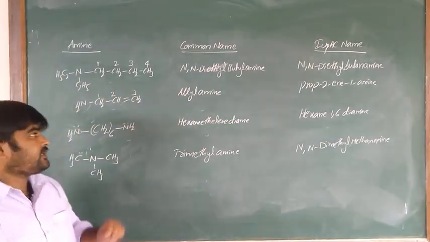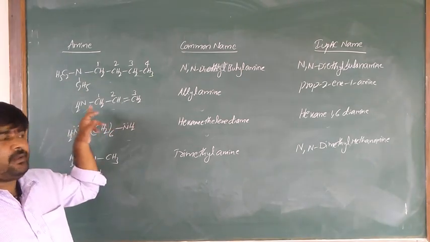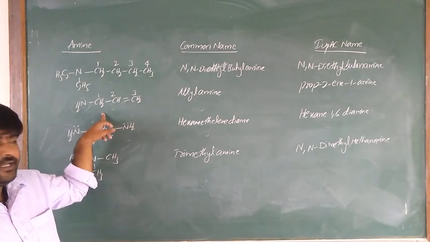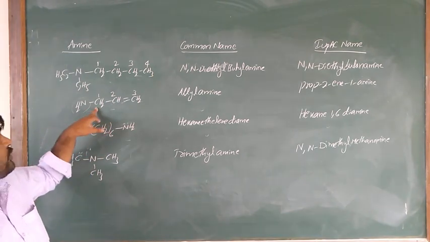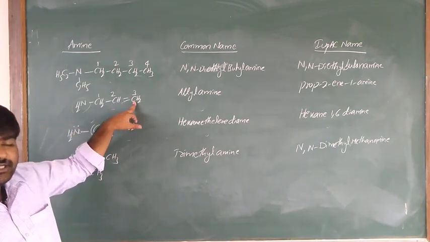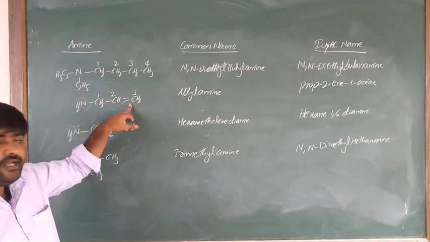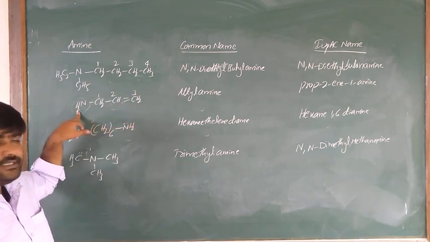Both are correct. So this is allyl amine. In IUPAC nomenclature it is prop-2-ene. How many carbons? Three carbons. So prop-2-en-1-amine. Is it clear?